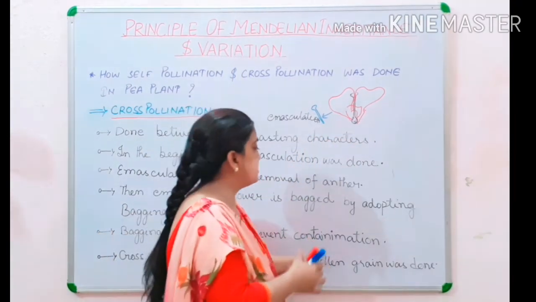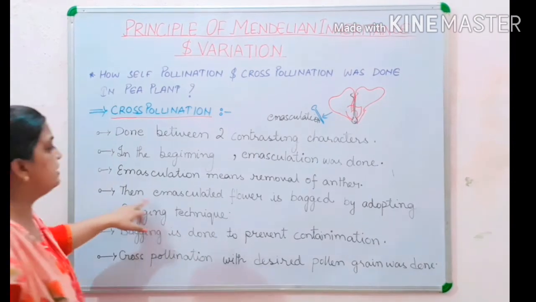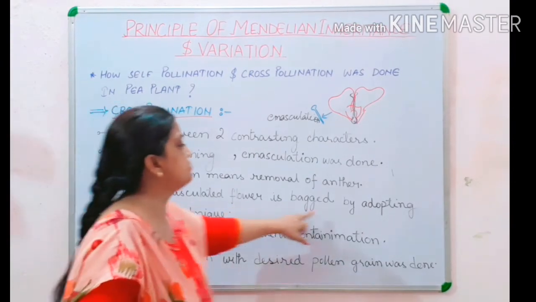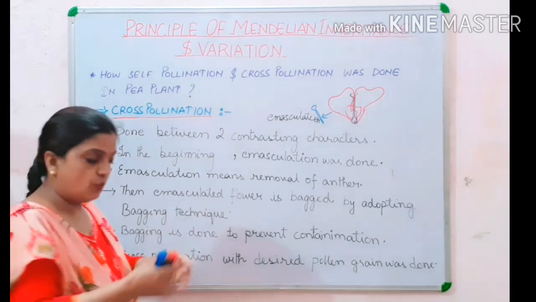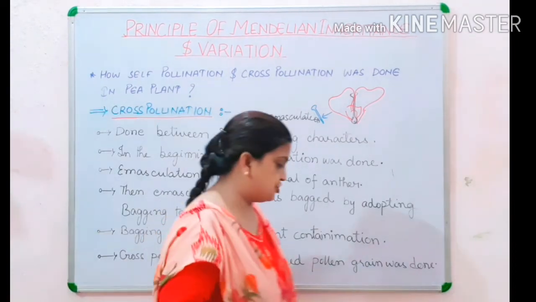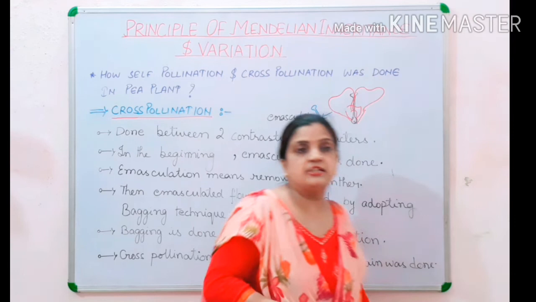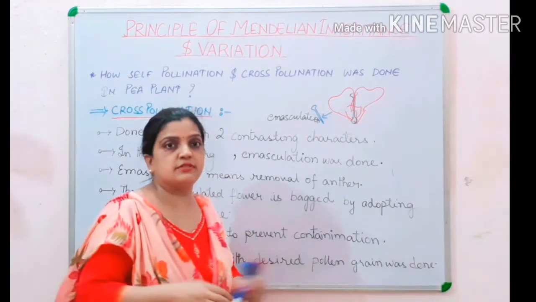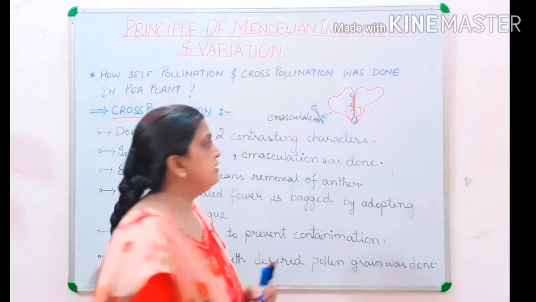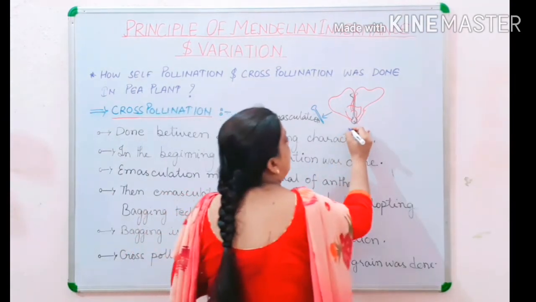The next technique is that the emasculated flower is bagged by adopting the bagging technique. Now what is the bagging technique? A transparent polythene sheet or parchment paper, like tissue paper, is taken and the flower is bagged up.